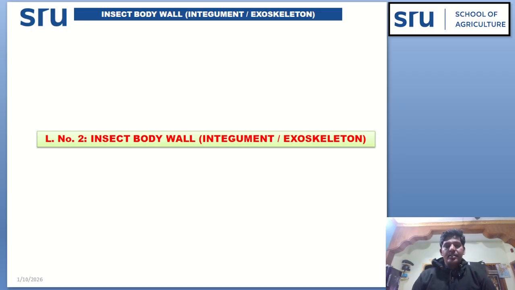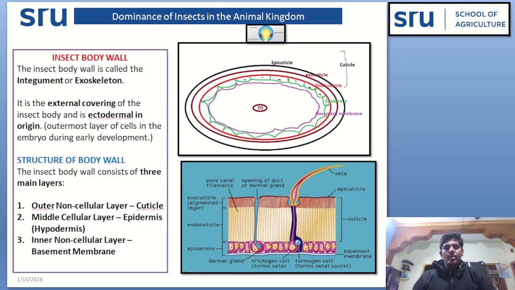In this session, we are discussing the insect body wall. The insect body wall is also known as integument or exoskeleton. This body wall forms the external covering of the insect body and it is ectodermal in origin. See the structure of the body wall.